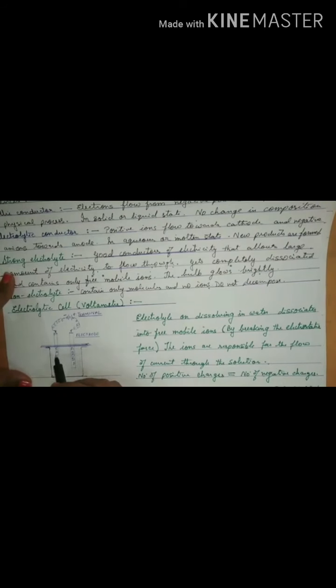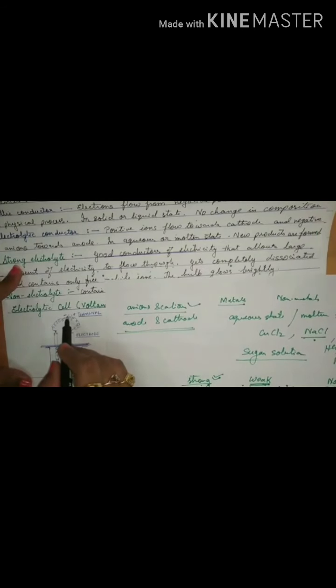Now they will discharge themselves: the cations will discharge at the cathode and the anions will discharge at the anode. So to differentiate between anode and cathode, anode is the electrode connected to the positive terminal, cathode is the electrode connected to the negative terminal, and anions migrate to the anode and cations migrate to the cathode, because they are all present in the electrolyte.